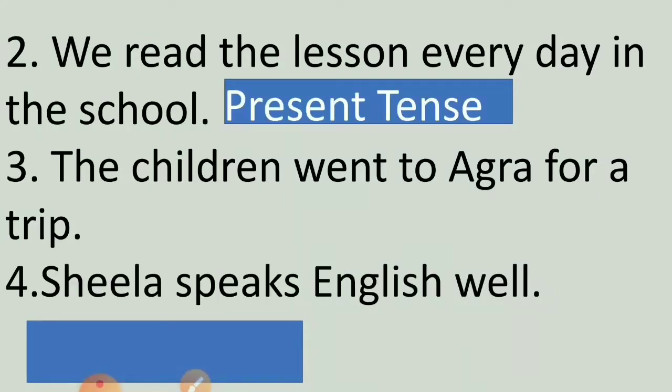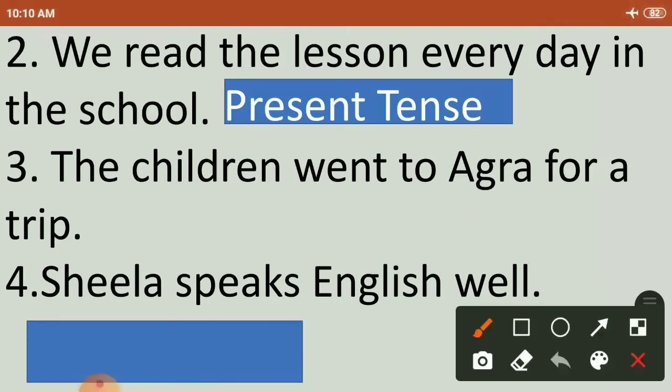It is in present tense. Third sentence. The children went to Agra for a trip. The children went to Agra for a trip and the verb is went. And in the fourth sentence, Sheila speaks English well.